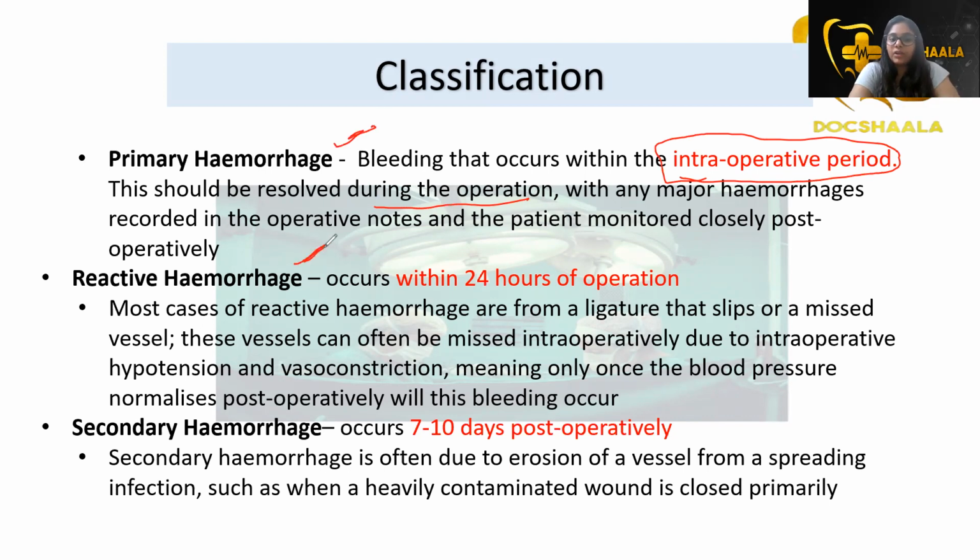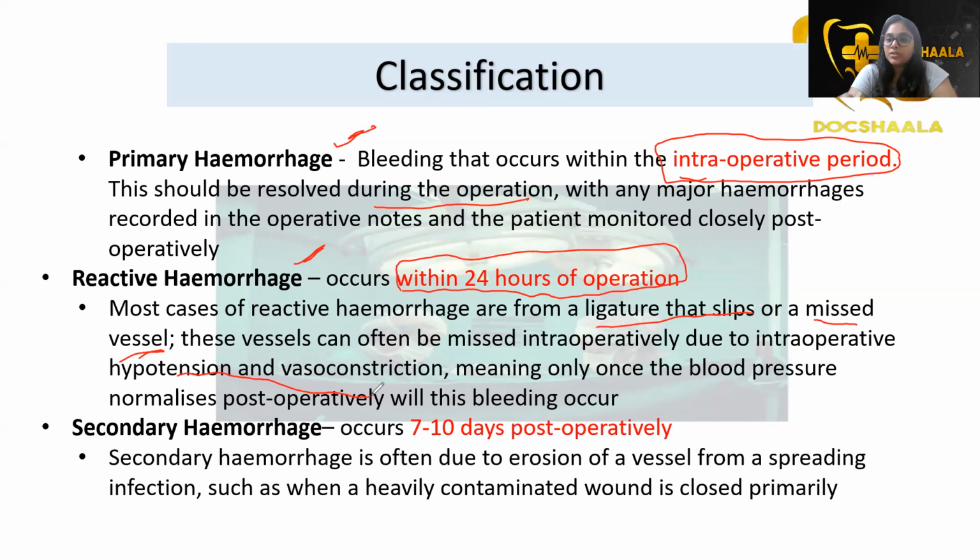Then reactive hemorrhage. Reactive hemorrhage occurs within 24 hours of operation. So within 24 hours of the surgical operation, if bleeding is occurring in the patient from the surgical site, it is known as reactive hemorrhage. It may be mostly due to a ligature that slips or a missed vessel which we have not ligated. These vessels can often be missed intraoperatively due to intraoperative hypotension and vasoconstriction, meaning only once the blood pressure normalizes postoperatively will this bleeding show up.